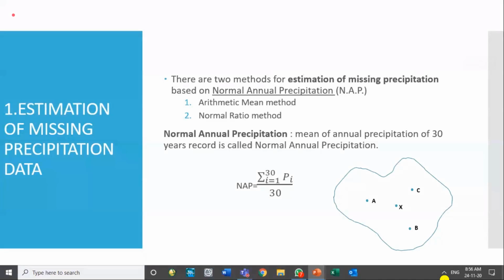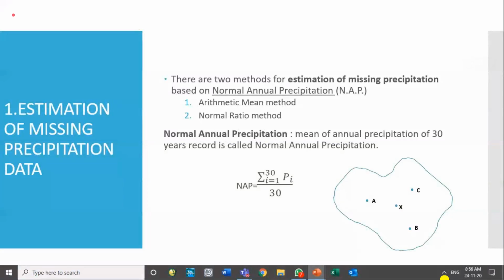So a special kind of average rainfall, which is the average over 30 years of a station, is given a special name. This is normal annual precipitation, NAP. So the average or mean annual rainfall for 30 years is designated as normal annual precipitation.